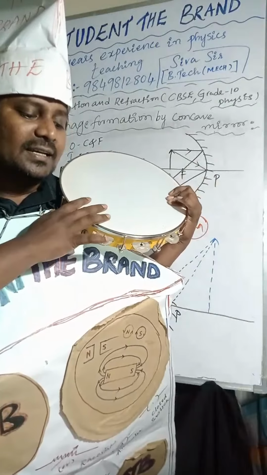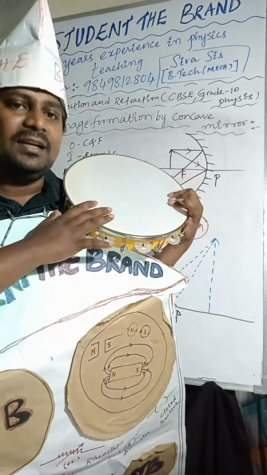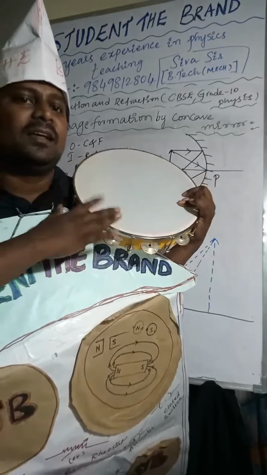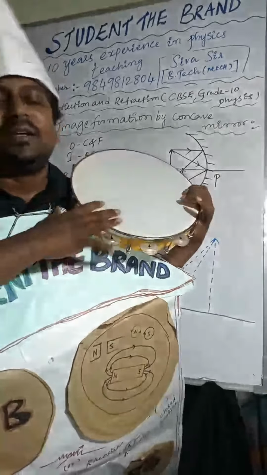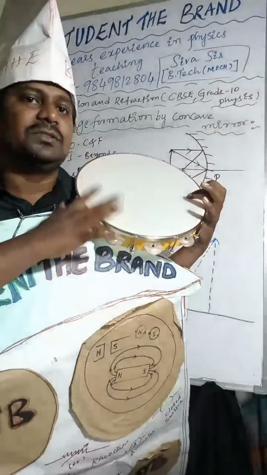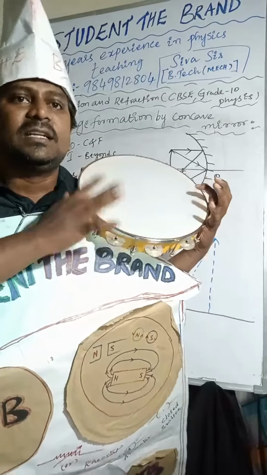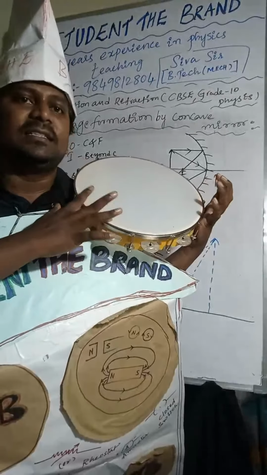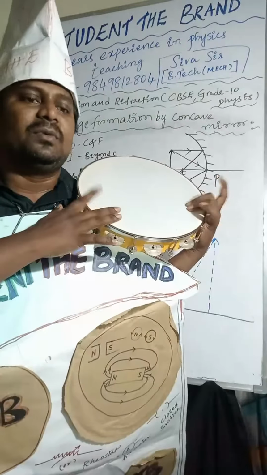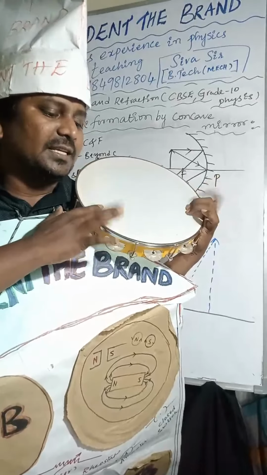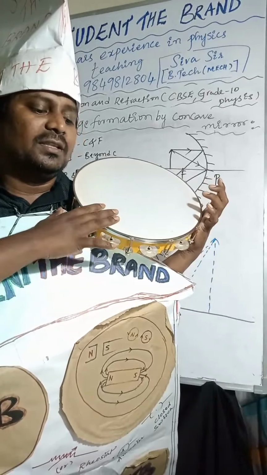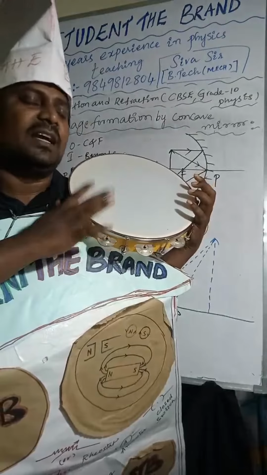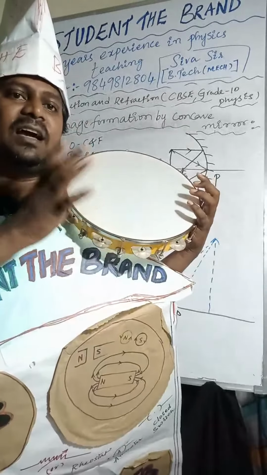New Cartesian sign convention. All distances are measured from the pole. Distances are positive along the incident ray. Distances are negative opposite to the incident ray. Distances are positive above the principal axis. Distances are negative below the principal axis. New Cartesian sign convention.